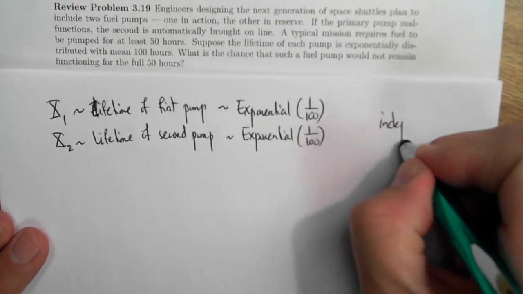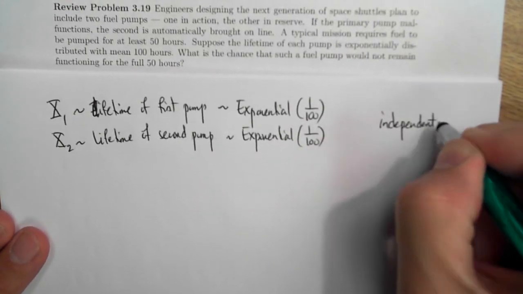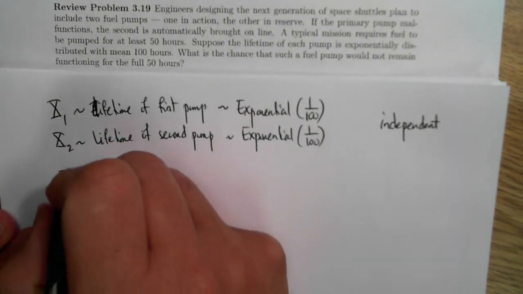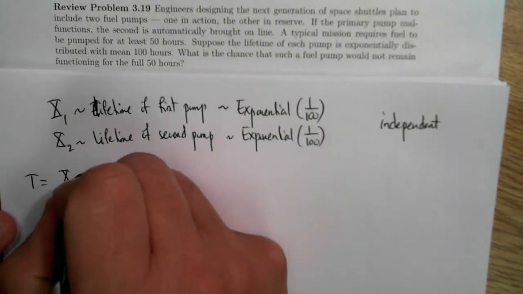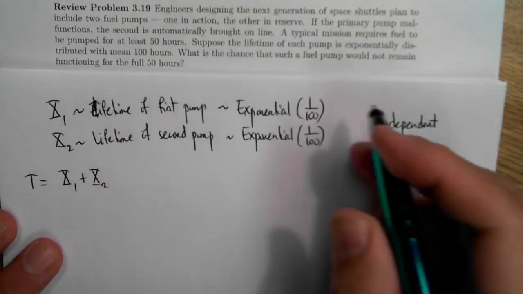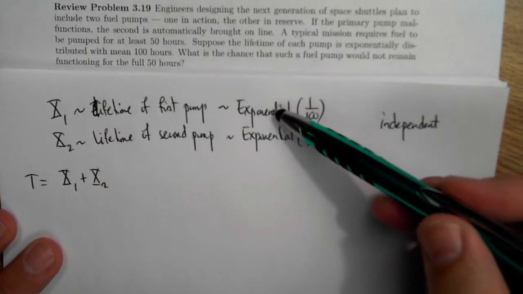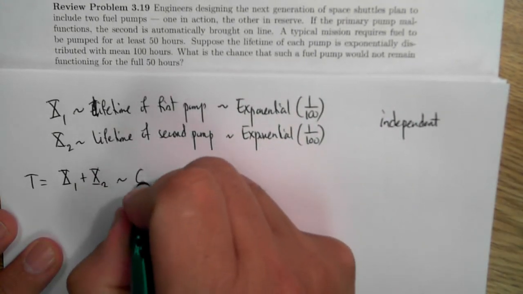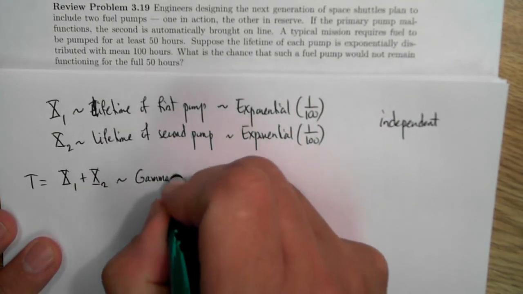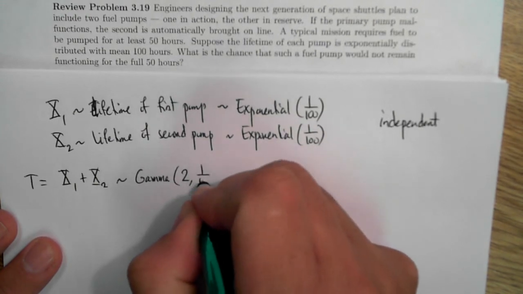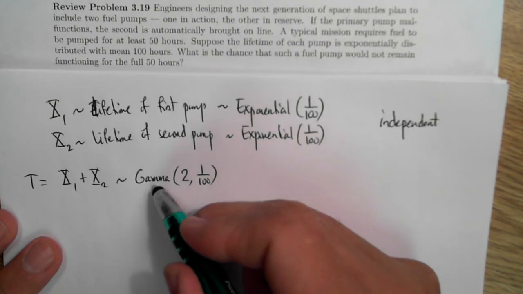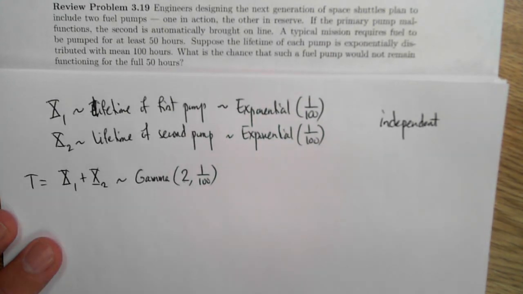independent. So if they are independent, if whatever happens to one fuel pump is independent of the other, this problem concerns the sum X1 plus X2, the total of these two. And one of our properties is that if I have two exponential distributions with the same parameter, then the sum has a gamma distribution with parameter 2, 1 over 100. If I had three of them, then it would be gamma distributed with parameter 3, 1 over 100.